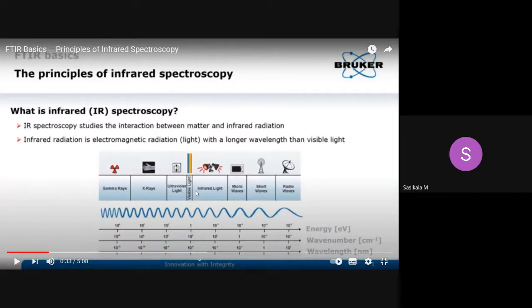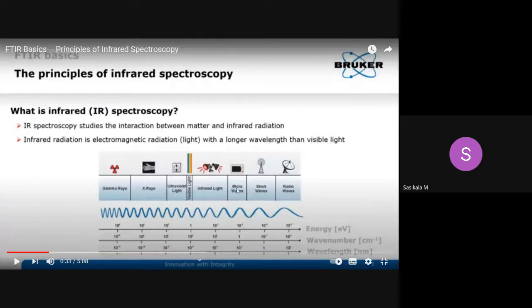Near IR is near to the visible spectrum in the electromagnetic spectrum, so it will have higher energy, since the wavelength is less at the starting point of infrared radiation. Then mid IR will have somewhat lower energy compared with the near IR region.